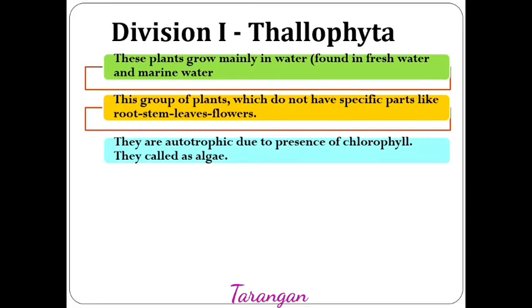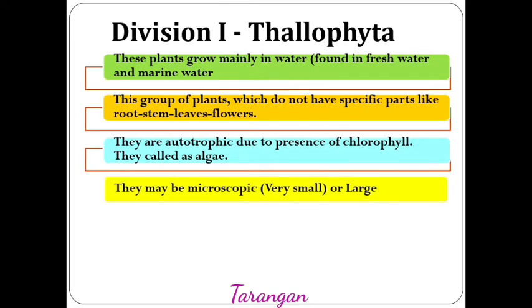These plants are autotrophic. As they contain chlorophyll, they can produce their own food, hence they are autotrophic. Such autotrophic plants with chlorophyll are considered as algae.